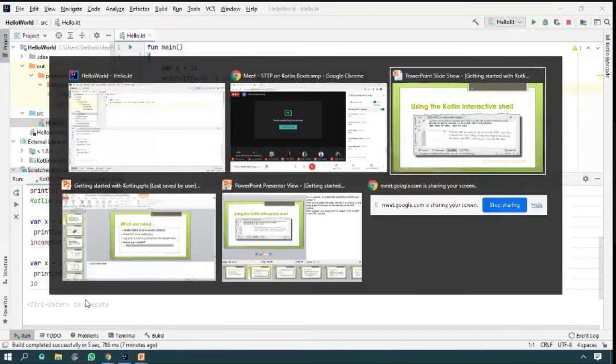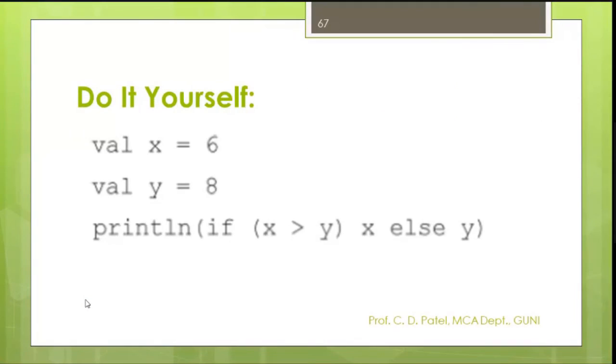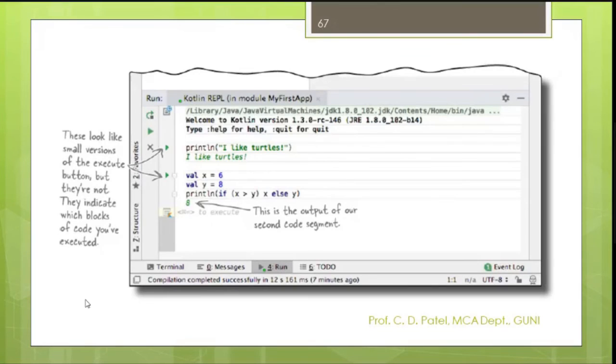So now let me explain the next part. I hope you have successfully done these points. Please give me the answer in your chat window through REPL. Please do the exercise in your REPL and answer these questions in the chat window. Well, x equals 6, y equal 8, and println x greater than y, x else y. So this is your answer, 8. So I am skipping the time.